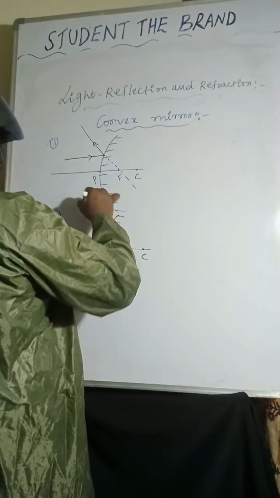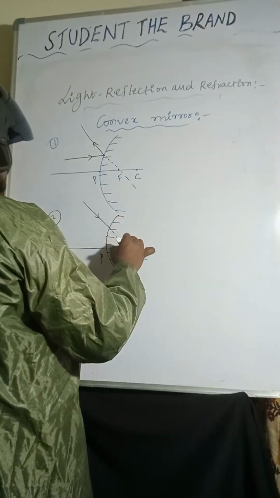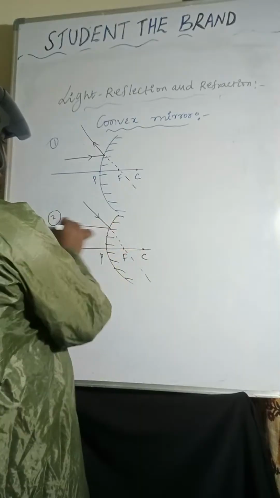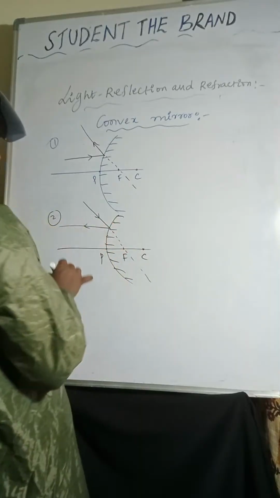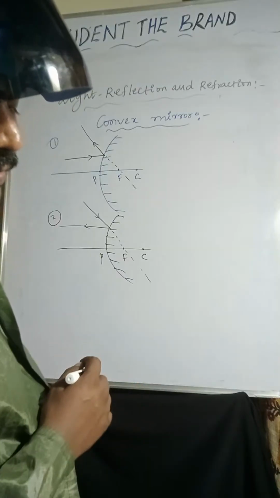The light ray is passing through focus. After reflection, it moves towards infinity.